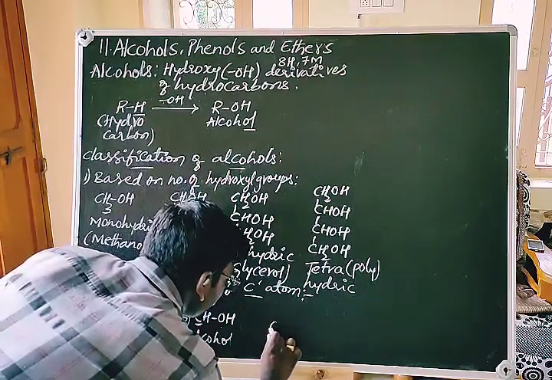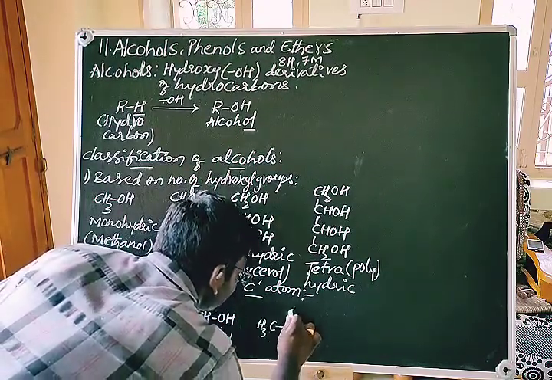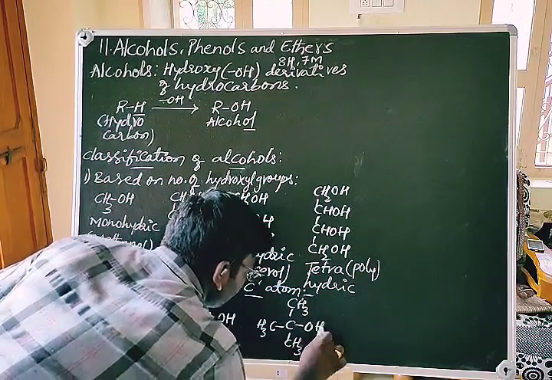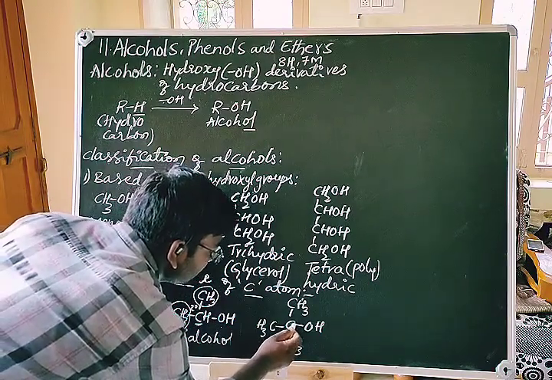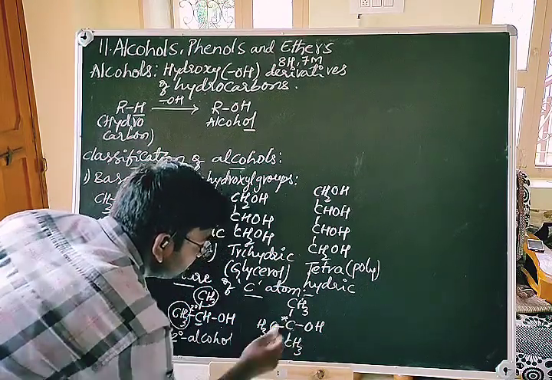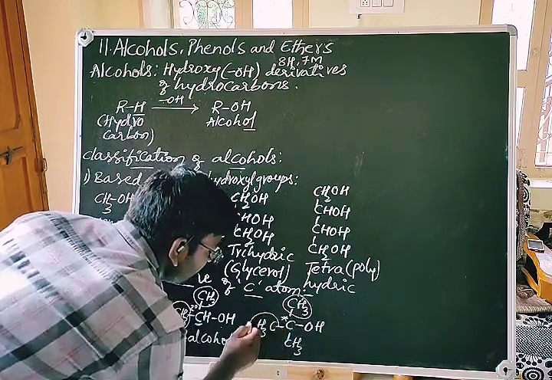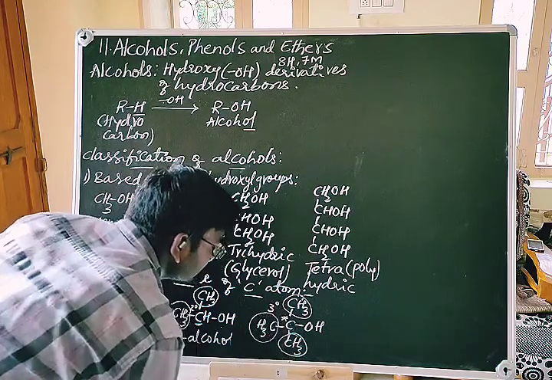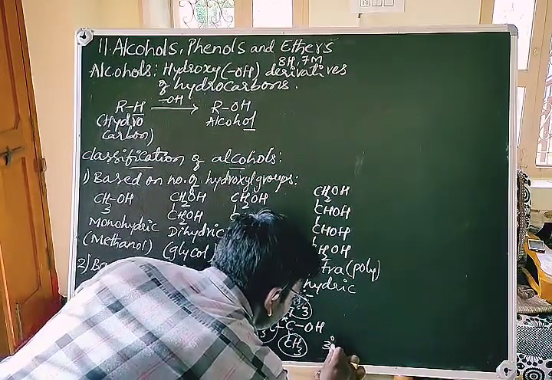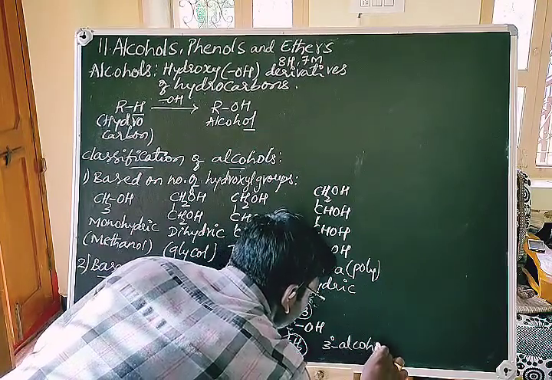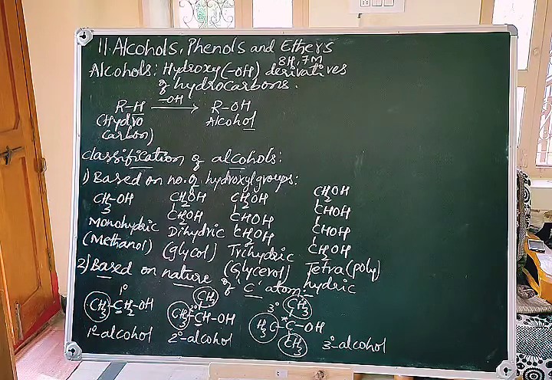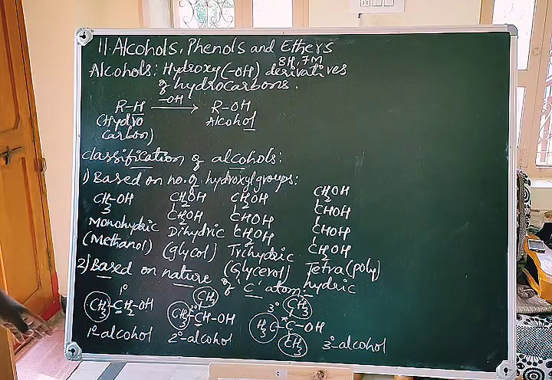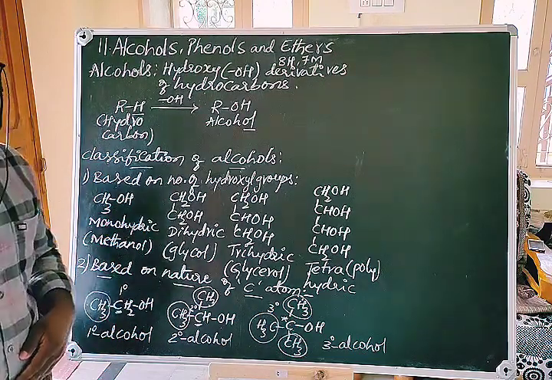We can see one more compound, in which the functional group containing carbon is linked to three other carbons. Then this carbon is called tertiary. Hence, the corresponding alcohol is called a tertiary alcohol. So in this way, we can classify the alcohols based on the number of hydroxyl groups and based on the nature of carbon atom.